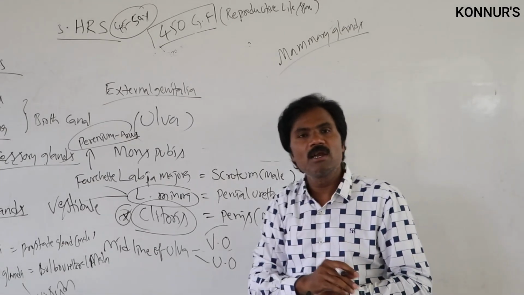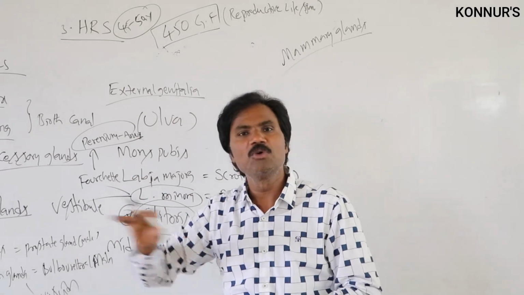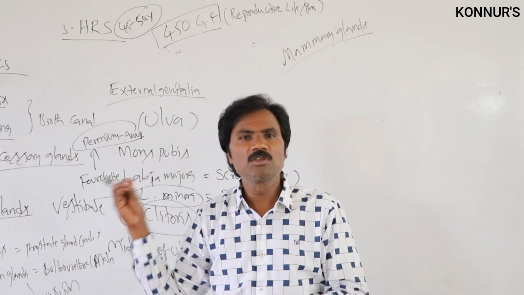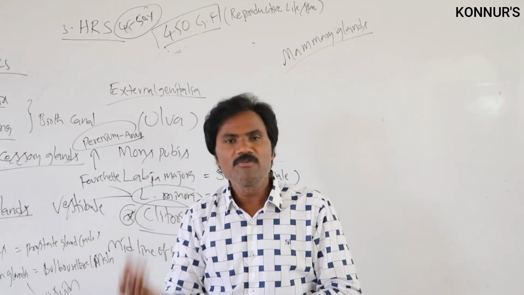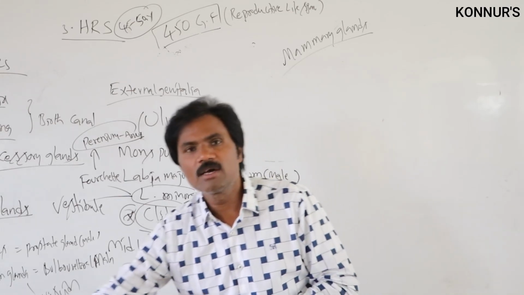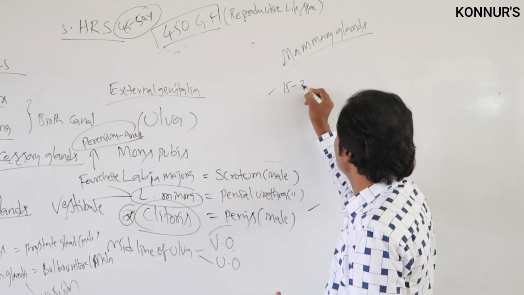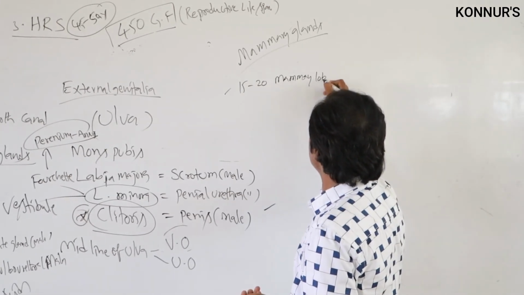One pair of mammary glands up to 12 years is rudimentary. In the male it is completely rudimentary, though under some rare neutral gender conditions it will be present due to the presence of follicle stimulating hormone, which can develop it. But in the female reproductive system, at the time of menarche, the mammary glands get ready to develop, and 15 to 20 mammary lobes will be present.